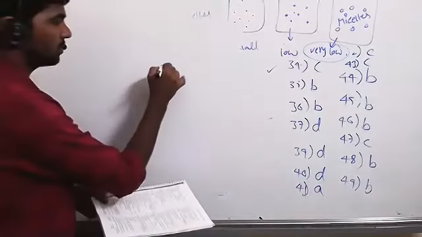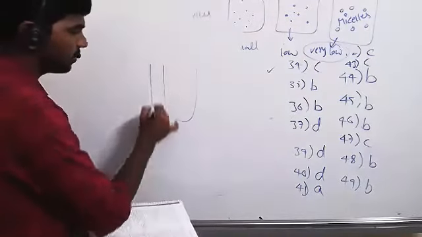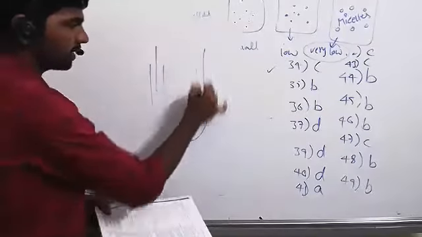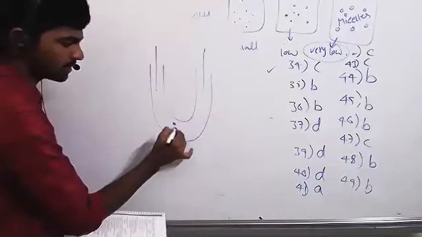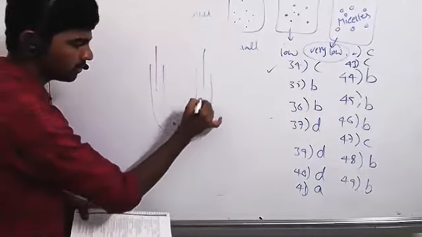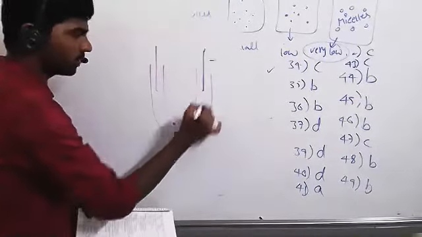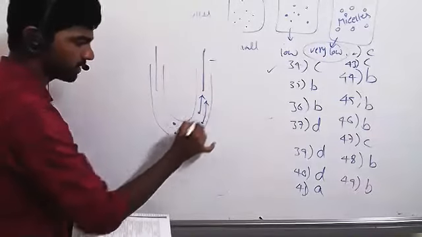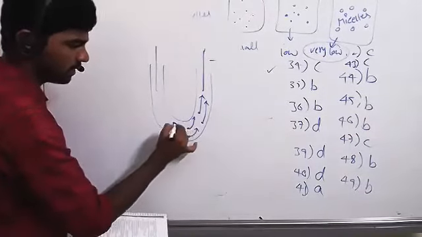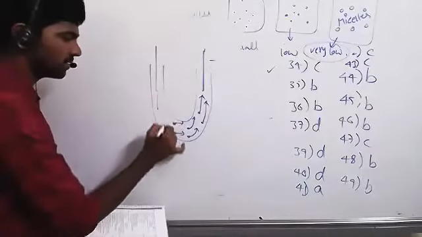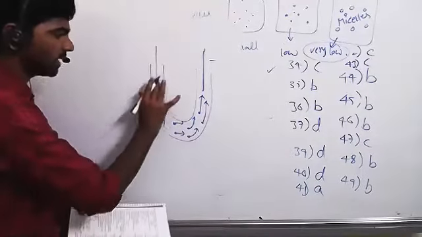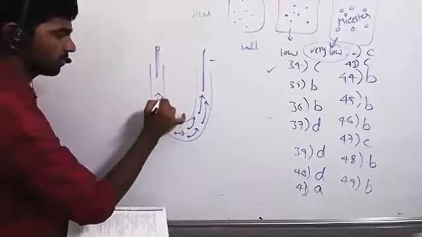See, in electrophoresis, we are dipping two electrodes. Colloidal particles are moving to this electrode, negative or positive, moving this side. At the same time, the dispersion medium is moving to the opposite electrode.